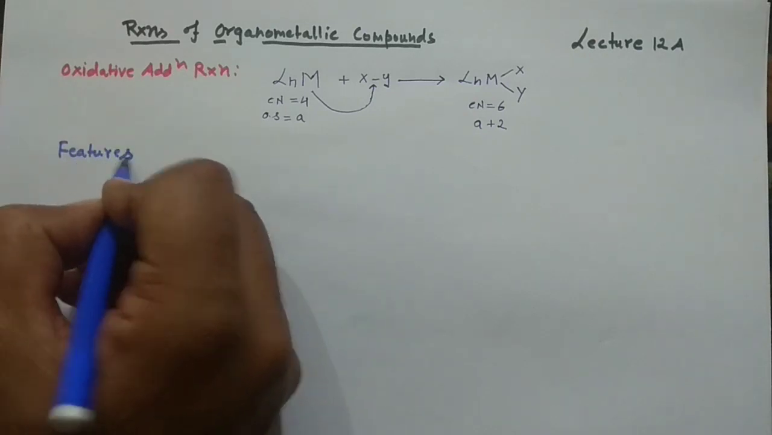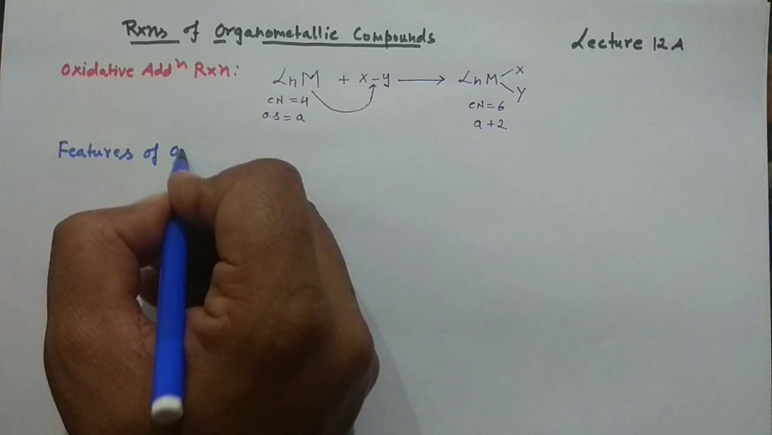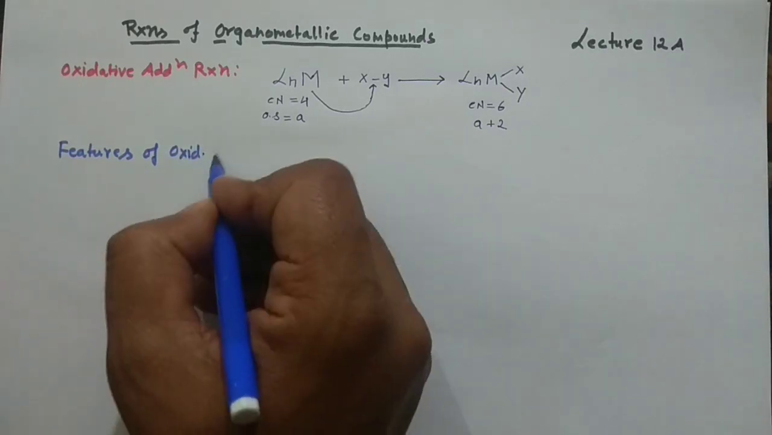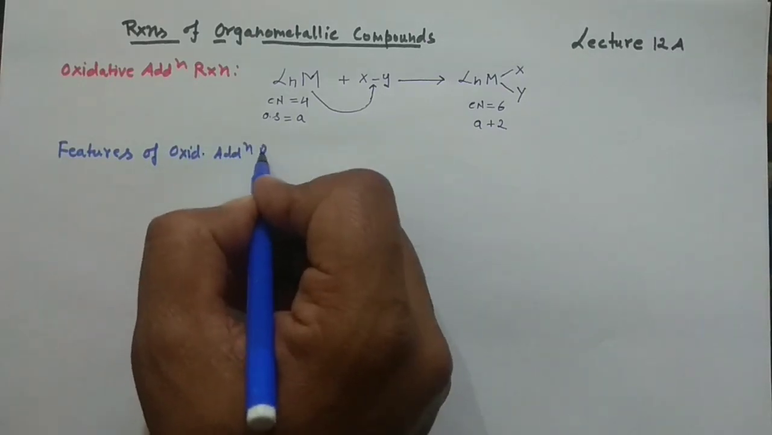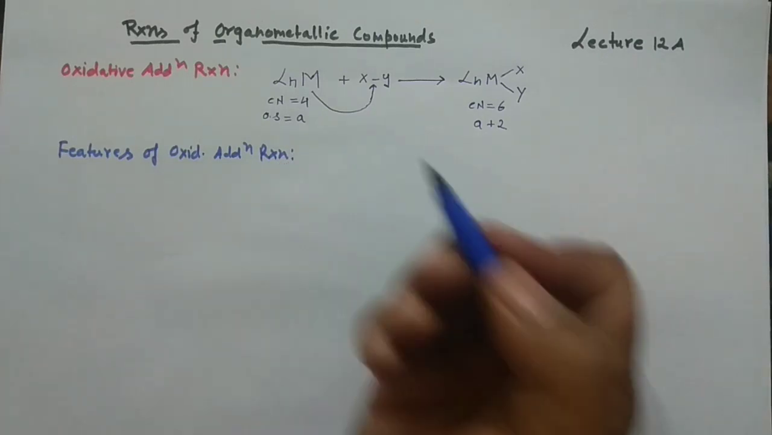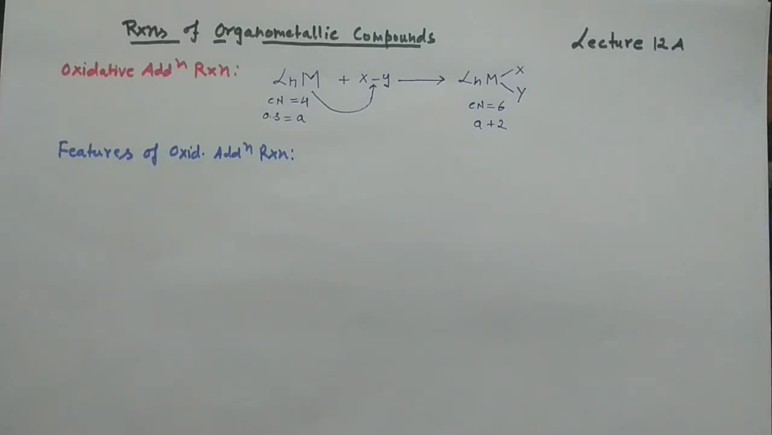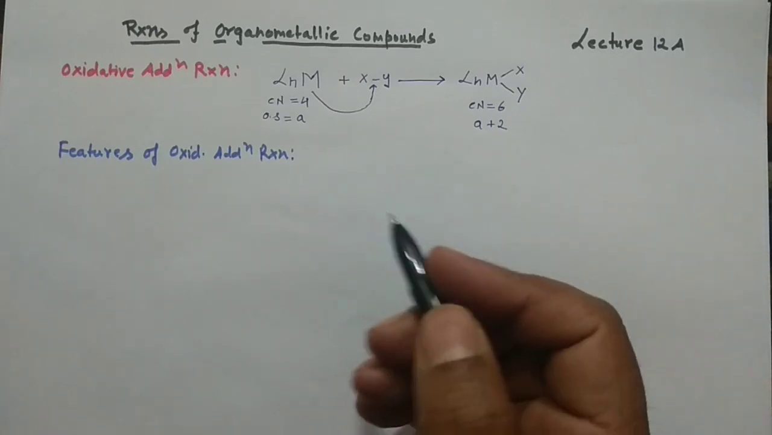Features, or the salient features of oxidative addition reactions, right? So basically two hallmarks are there for the oxidative addition reaction. One is the increase in the oxidation state by 2 units and the increase in the coordination number by 2 units. Generally these two features are very important, but I'm going to discuss them one by one.